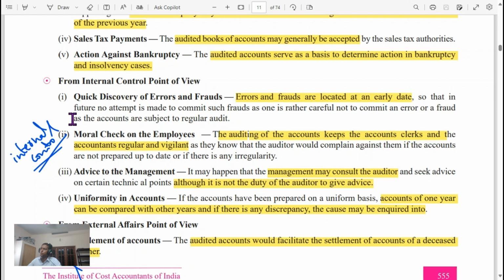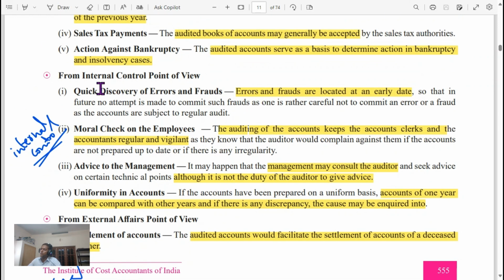From an internal control point of view, quick discovery of errors and frauds. Errors and frauds are located at an early stage. Moral check on employees. The auditing of the accounts keeps the account clerks and the accountants regular and vigilant. Advice to management. Management may consult the auditor, although it is not the duty of the auditor to give advice. Uniformity in accounts. Accounts of one year can be compared with other years, and if there is any discrepancy, the cause may be inquired into.